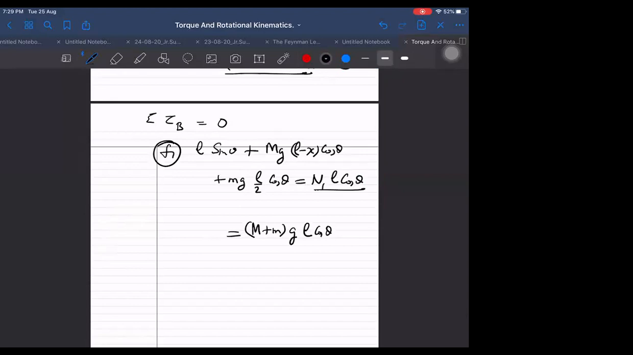Solve it somewhat and then we will get the answer finally. This is just the right hand side only. Then we are getting F1 equal to... MGL cos theta, MGL cos theta cancelled. MG L by 2 cos theta plus MG X cos theta divided by L sin theta. I don't know if it is right or not, but something like that I'm getting.